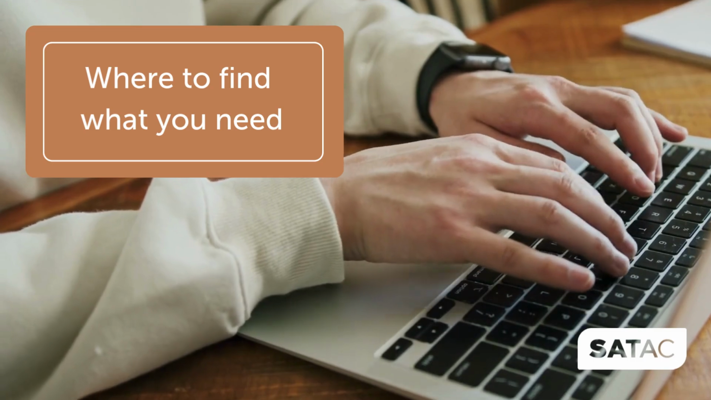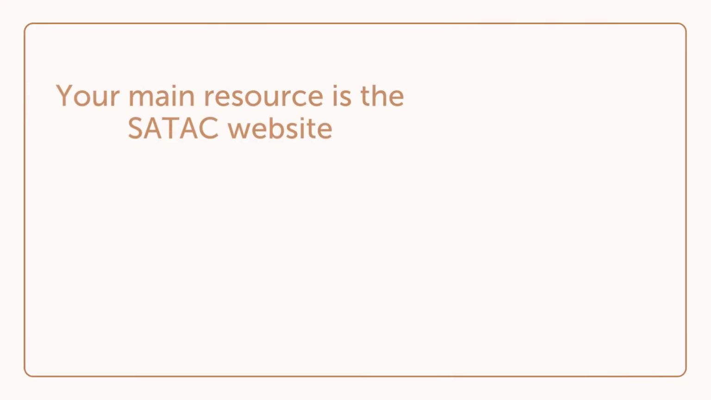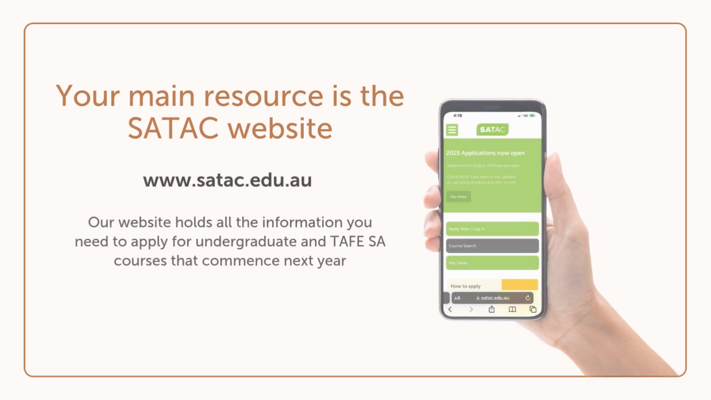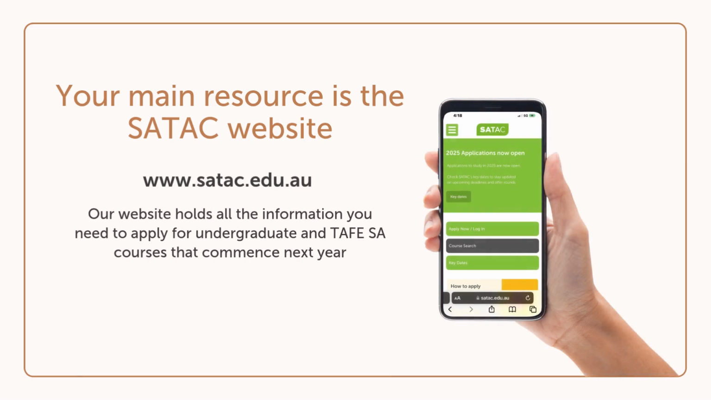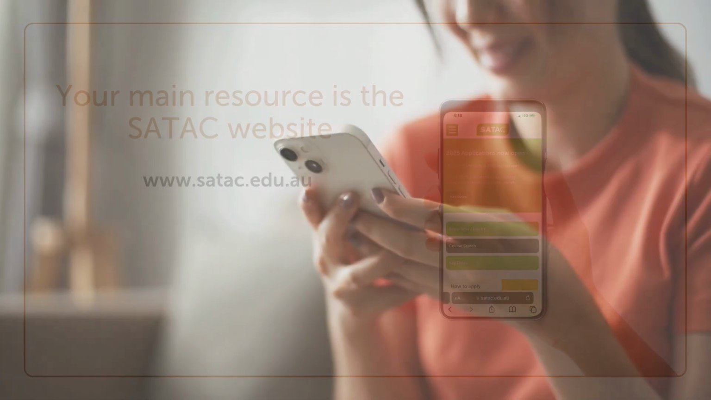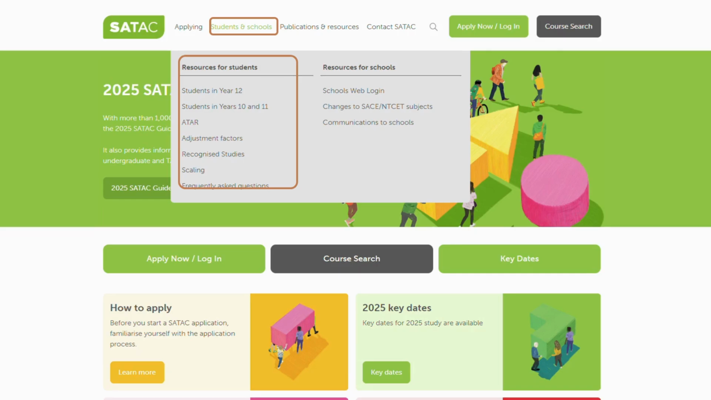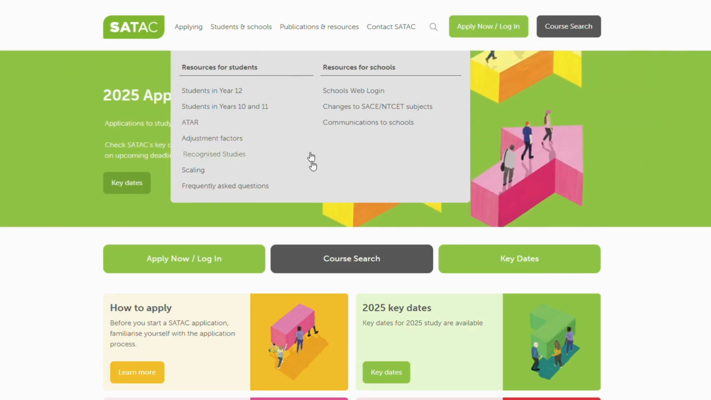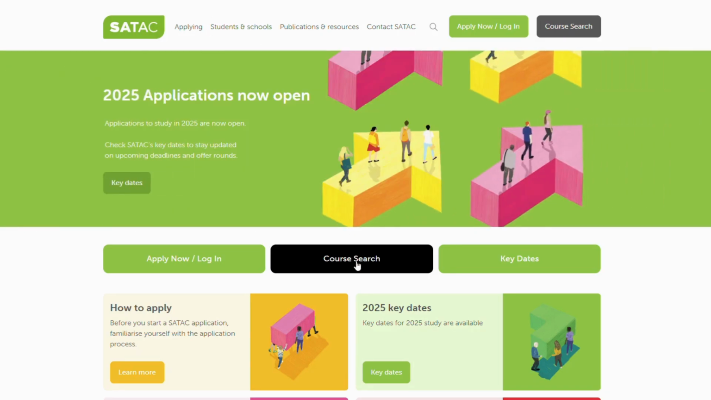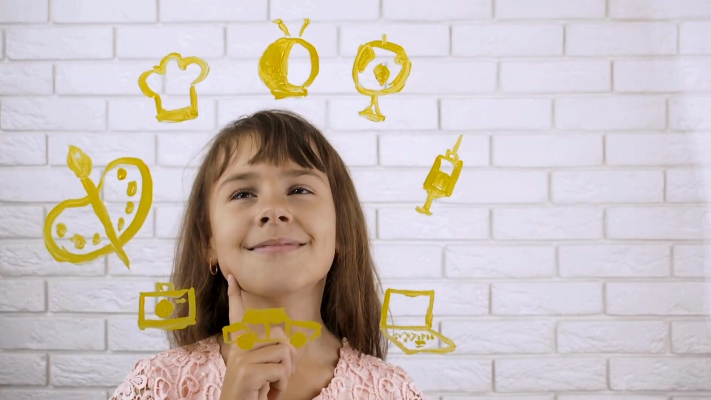Let's look at where to find what you need, starting with the SATAC website at satac.edu.au. It can tell you just about anything you need to know about qualifying for an ATAR, university admissions, and all the options available to you. A great place to start is the section called Resources for Students. Once you're familiar with that, Course Search is the biggest feature and something that you should really get familiar with. You can think of Course Search as a live and constantly updated catalogue of courses that you can apply for with SATAC. If you can apply for it with SATAC, it's in Course Search.